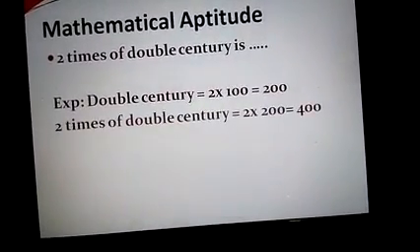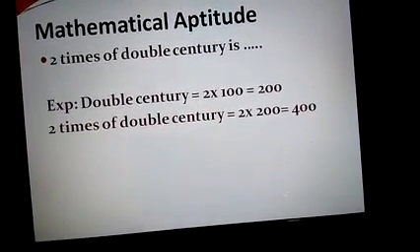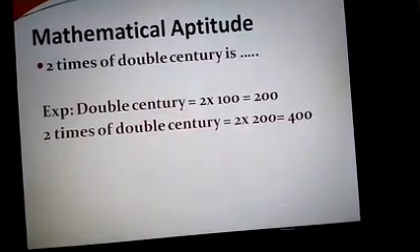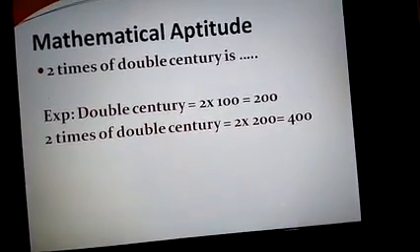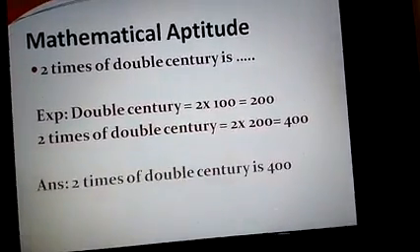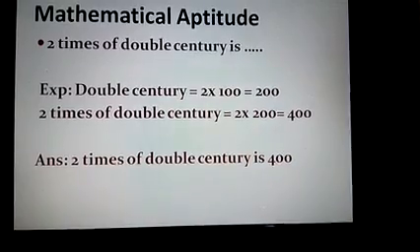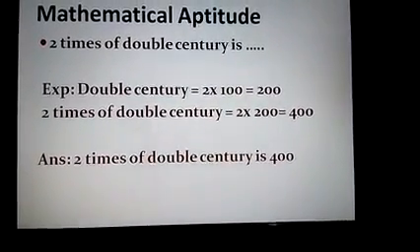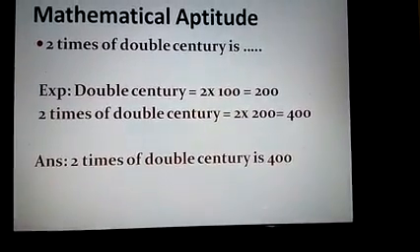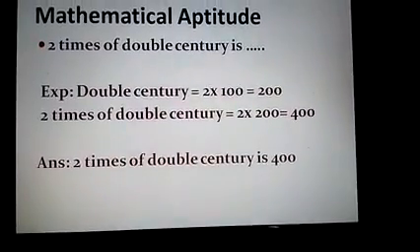Now 2 times double century means twice of 200. To find how much is twice of 200, what do we have to do? We have to multiply 200 by 2. So when we multiply 200 by 2, what do we get as an answer? We get 400 as an answer. So the answer for 2 times double century is 400. Clear? Any problem?